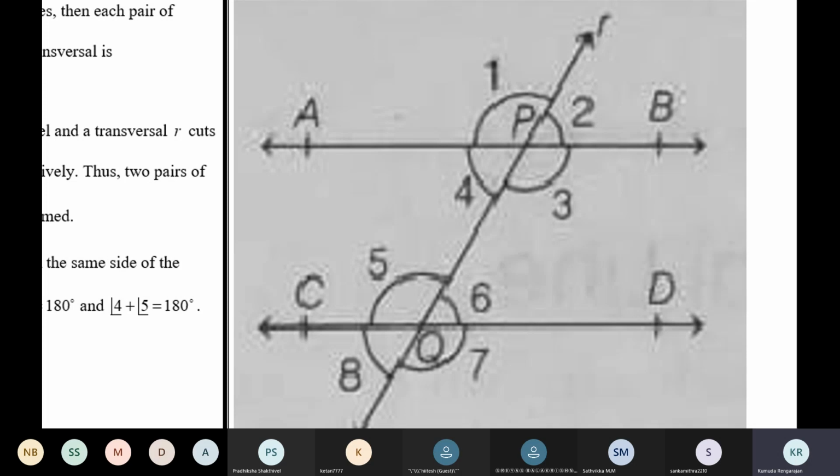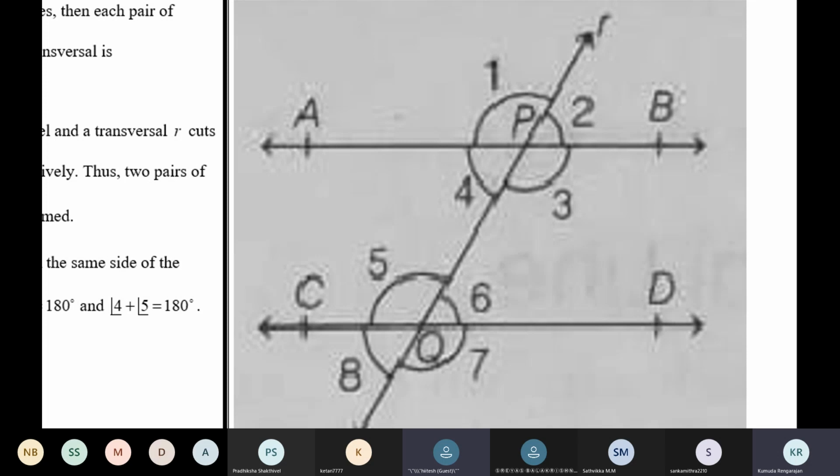3 and which other angle will add up to 180? 3 and 4, angle 4. Yeah. Now we have to prove 3 plus 6 is 180. Okay, we'll prove that. Now take 3. You can take 6 also, and we'll do it with that also. So you all said 3 plus 4 is 180. Why? What's the reason? It lies on a straight line.